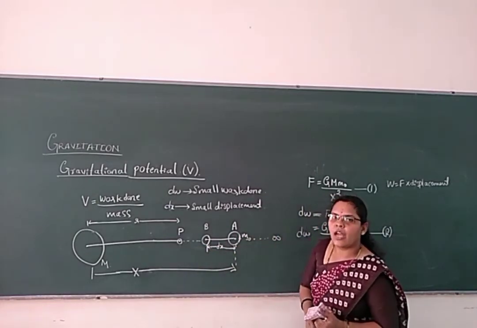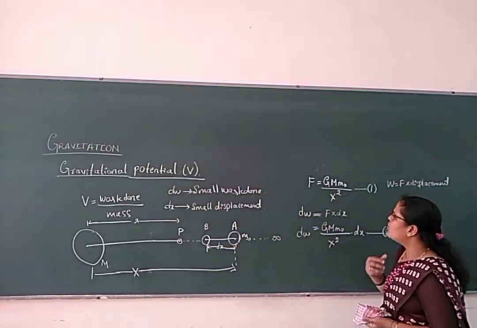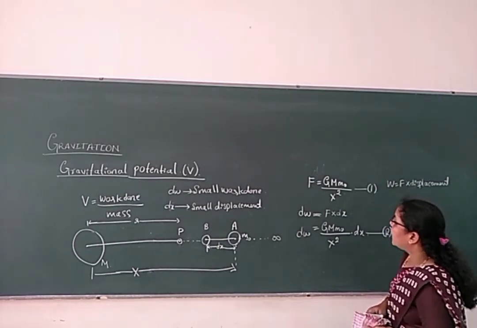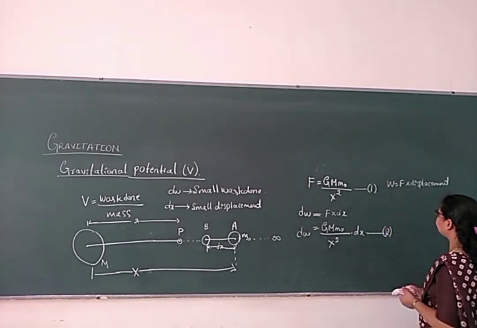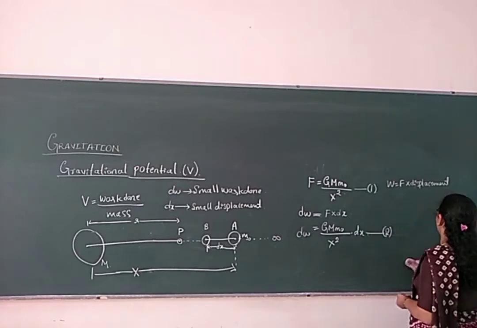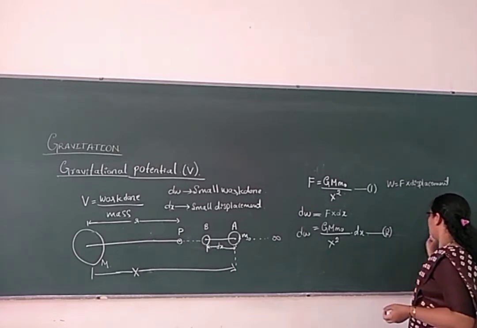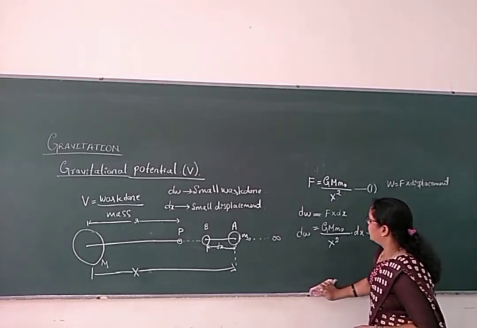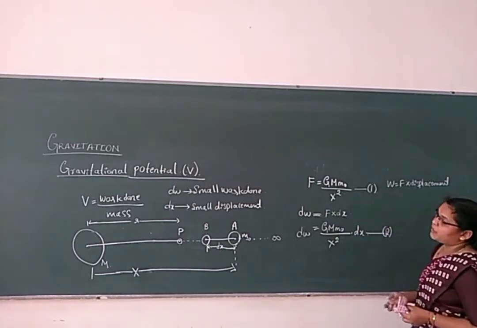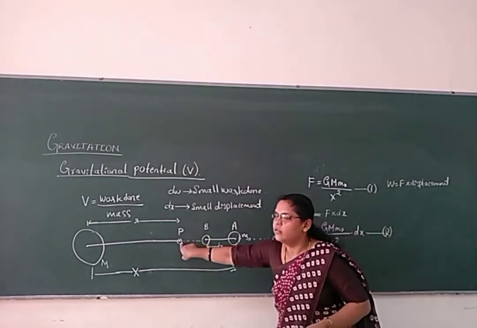How much work do we have to do so that the gravitational force of attraction acts between those bodies, separated by the maximum range, capital X, and the mass comes to the point P here?